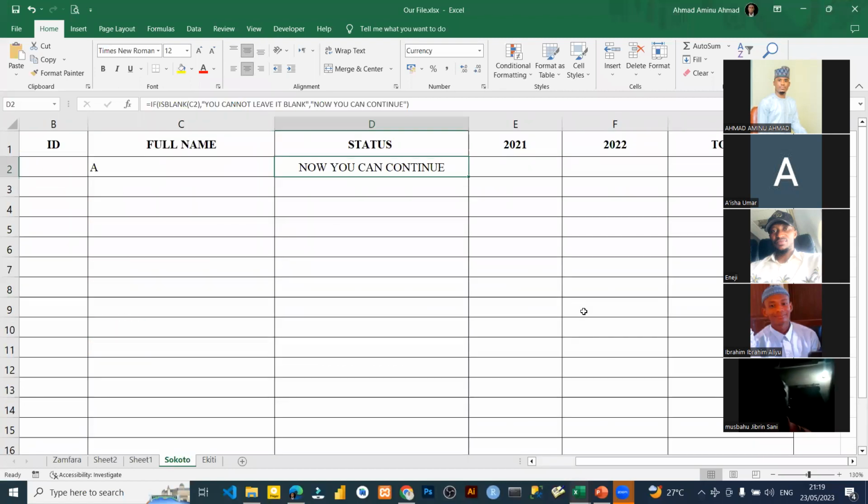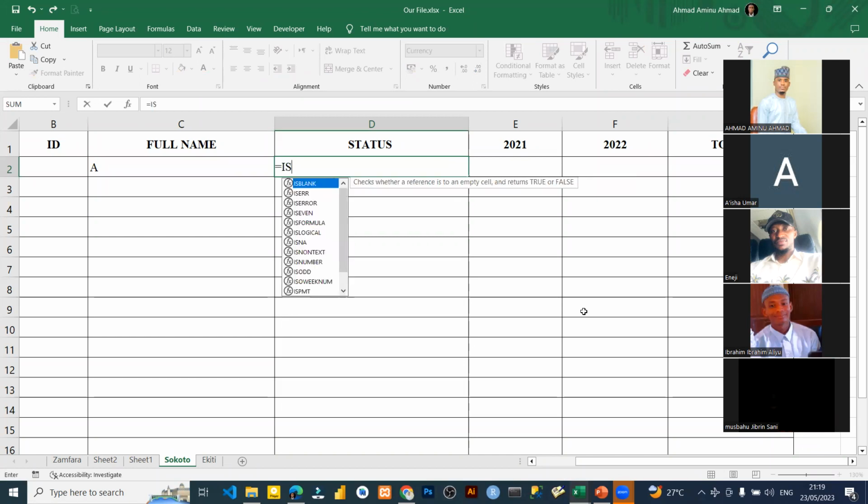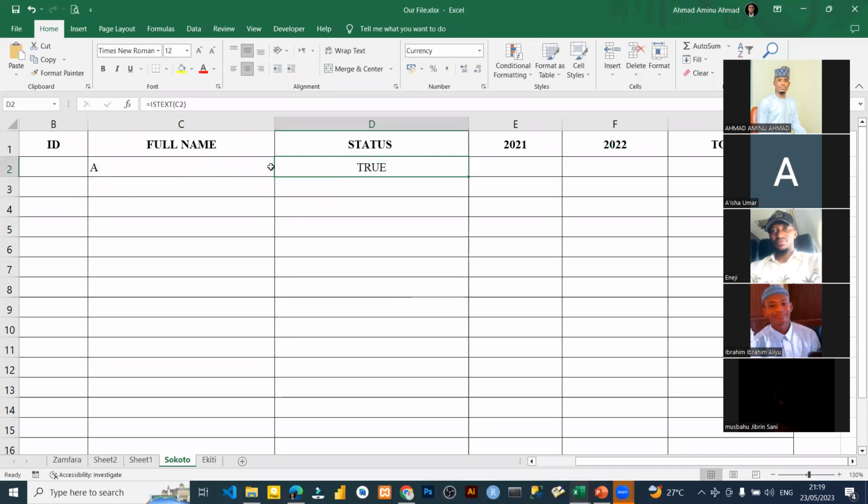Okay, let's just come here. Let me delete what we did yesterday. So if I say equals, then ISTEXT. That's the function, equals ISTEXT. Then just click the cell, close the bracket and press enter. It will tell you TRUE, because what is here is characters, and definitely is a text.